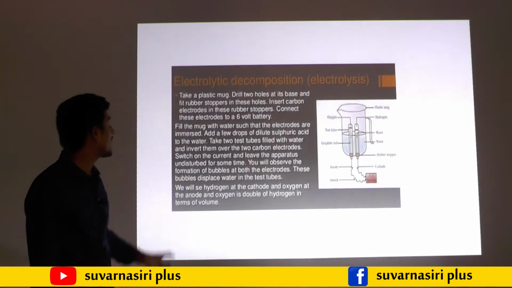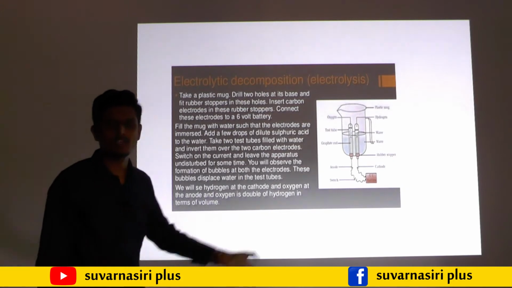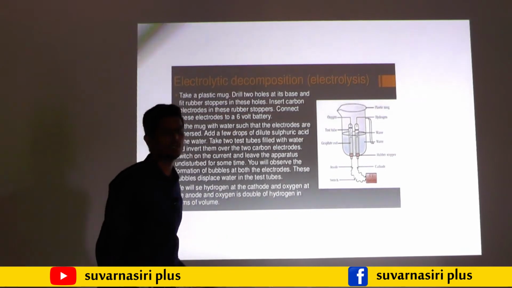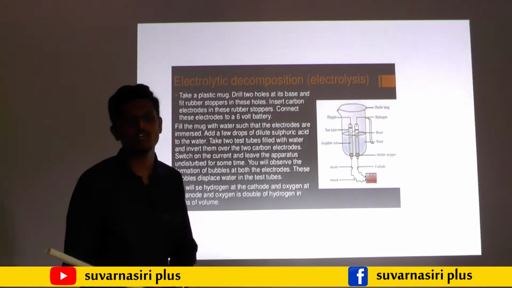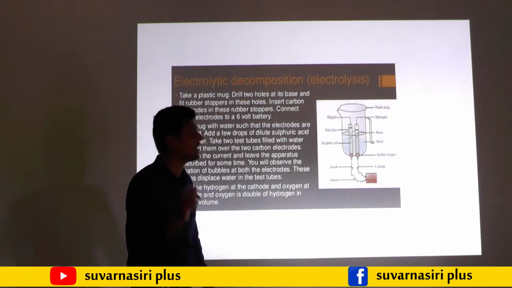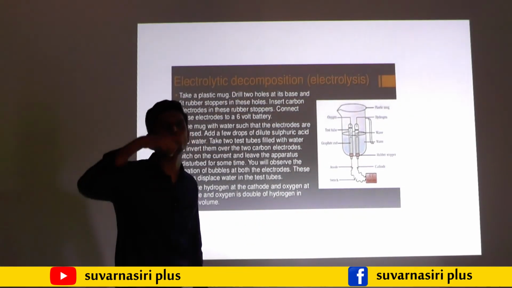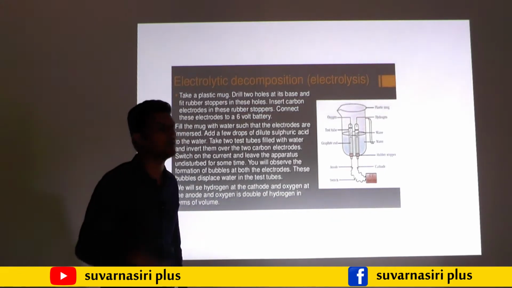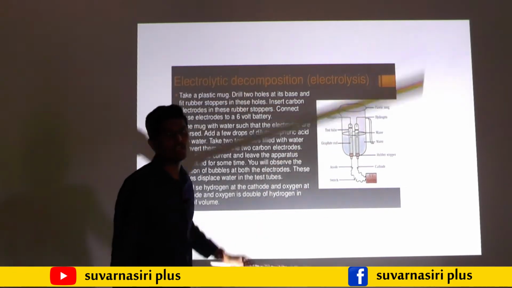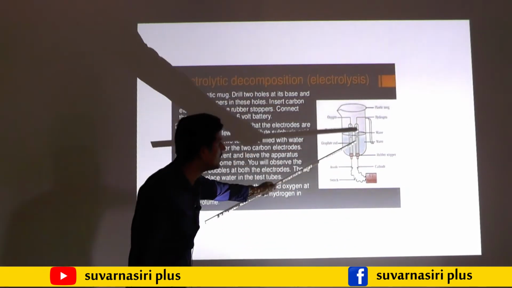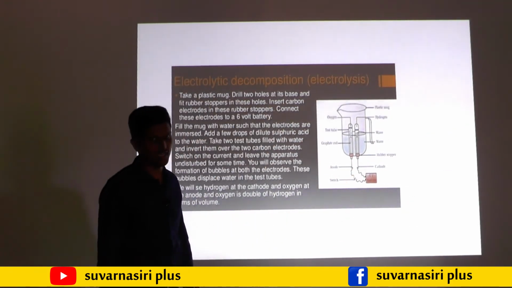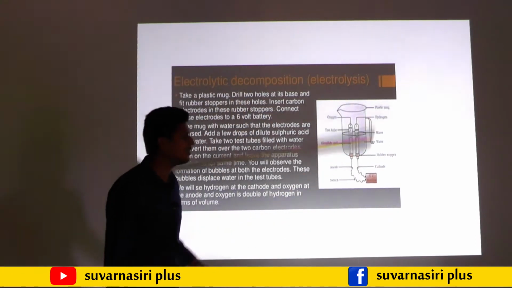The next one is electrolytic decomposition. This diagram may come in your examination for 2 marks. We generally call this electrolysis. We take one mug and place 2 test tubes in it in an inverted direction. Then we pour water in the test tubes and place 2 carbon electrodes, connected to a 6-volt battery. One is connected to the positive end, the other to the negative end.